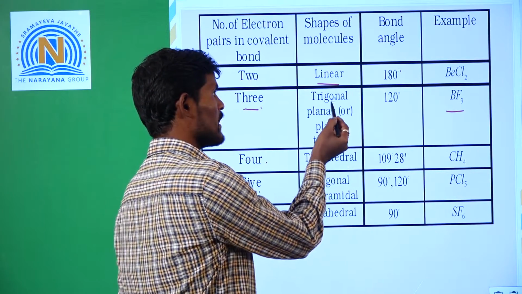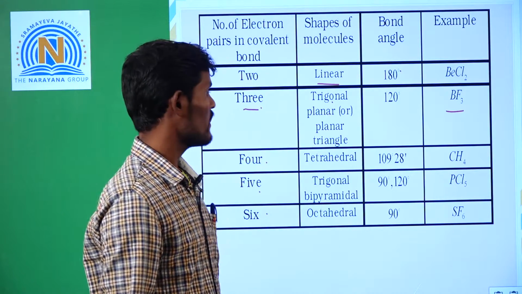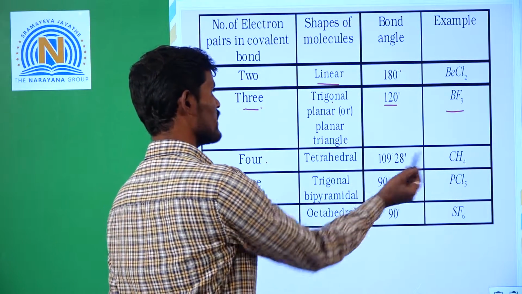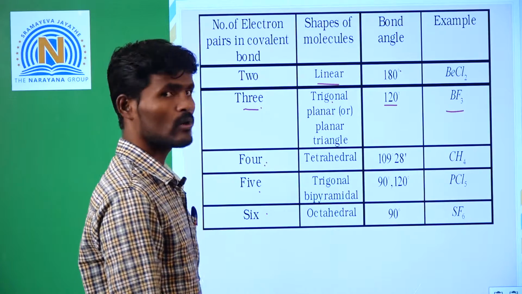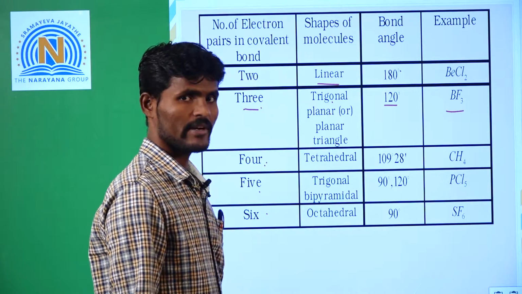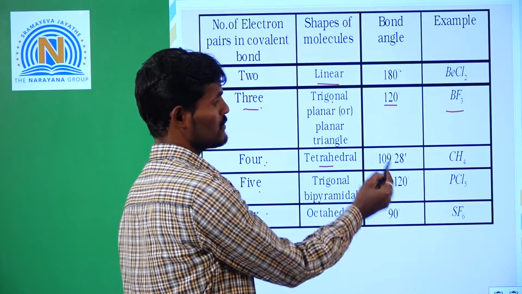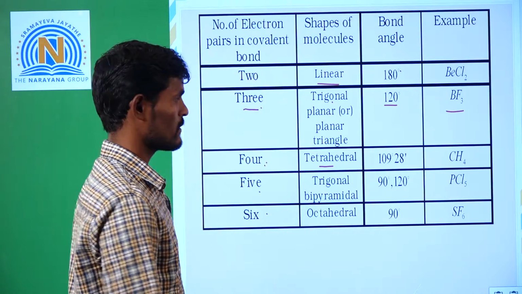Next, boron trifluoride having 3 bonds. The shape is trigonal planar or planar triangle. The angle is 120 degrees. Next, methane having 4 bonds, 4 covalent bonds around the carbon atom. The shape is tetrahedral. Angle is 109 degrees, 28 minutes.